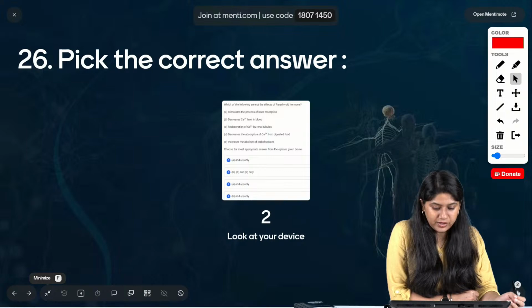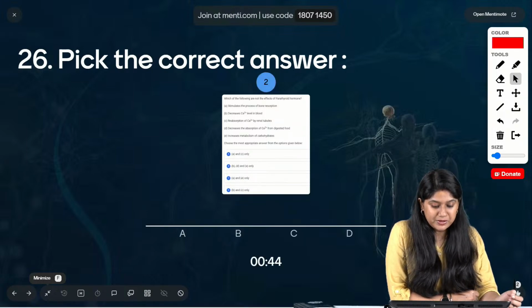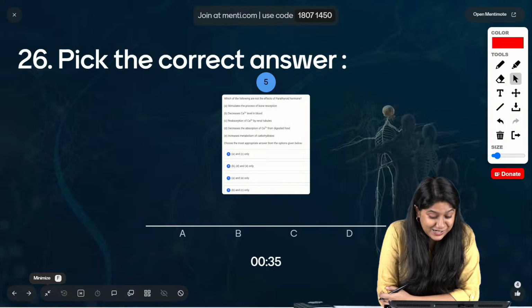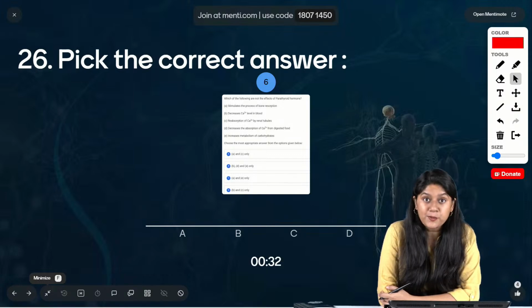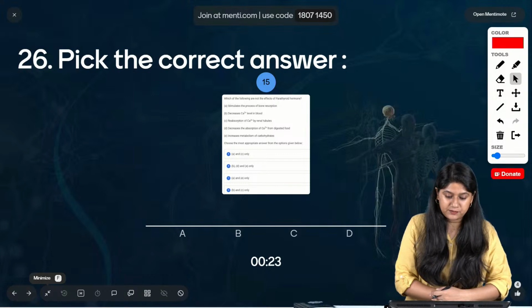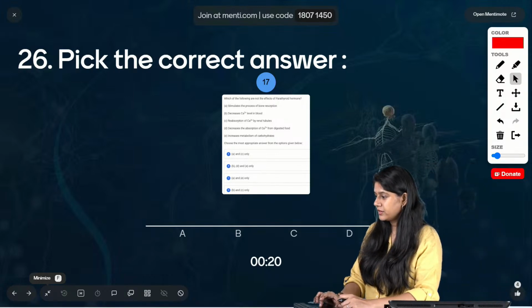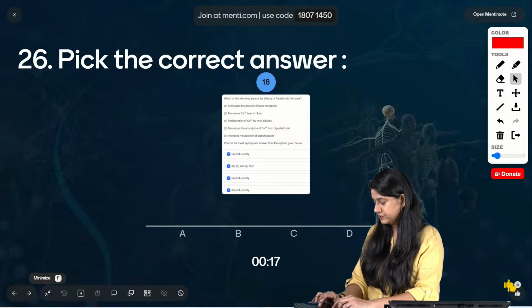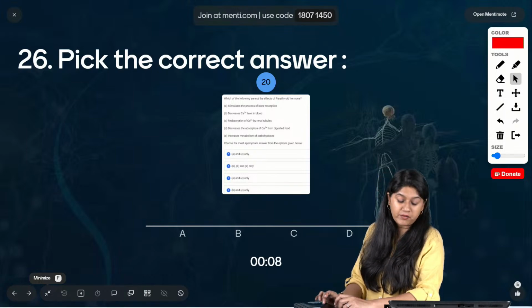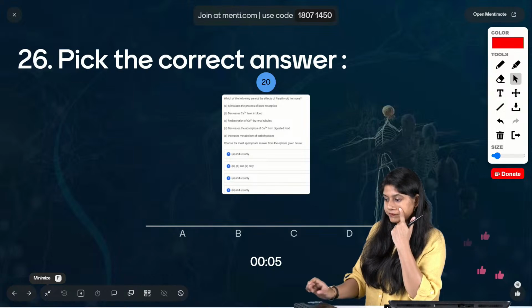Okay, which of the following are not the effect of the parathyroid hormone? Stimulate the process of the bone resorption, right? Then decrease calcium ions ka level in the blood. Reabsorption of the calcium by the renal tubules, decrease the absorption of the calcium from the digestive food and increase the metabolism of carbohydrates. We have to pick the correct answer. The tongue twister. देखो अभी भी इस पर्टिकुलर चैप्टर में if you look at the questions, right, we know that बहुत सारे questions आ रहे हैं parathyroid hormones पे. So please make sure everyone you are brushing up your concept for this.